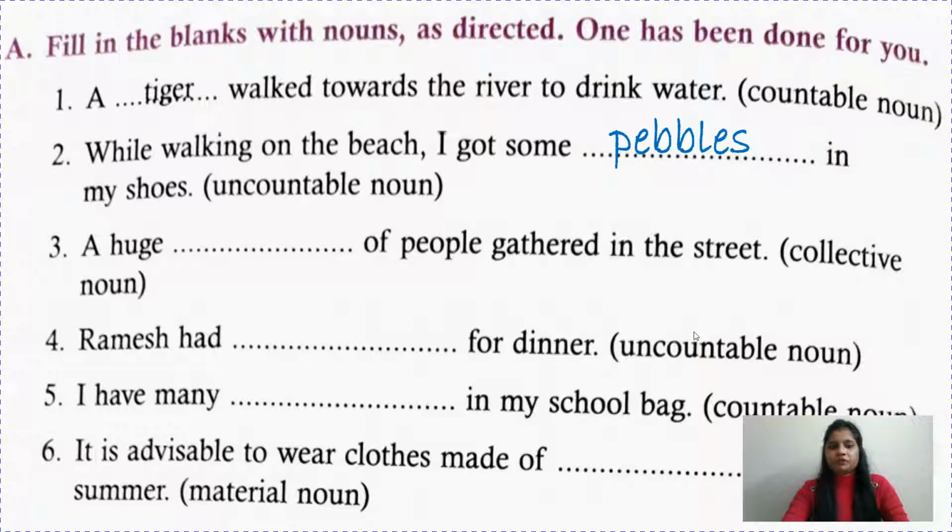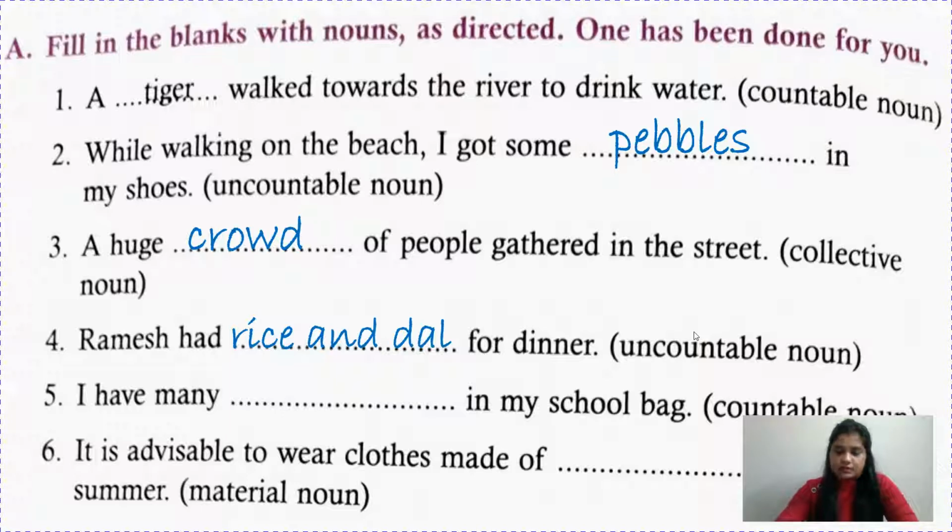So, collective noun: a huge crowd of people. Crowd is a collective noun. Ramesh had dash for dinner. Here you have to fill an uncountable noun, children. You can write rice and dal, and you can write the name of any food. Okay.